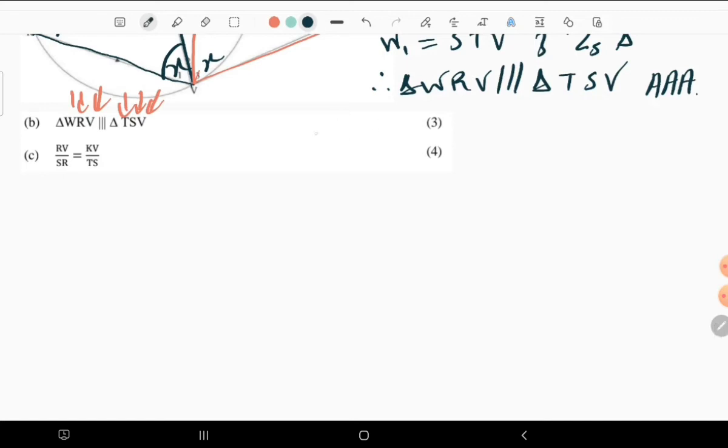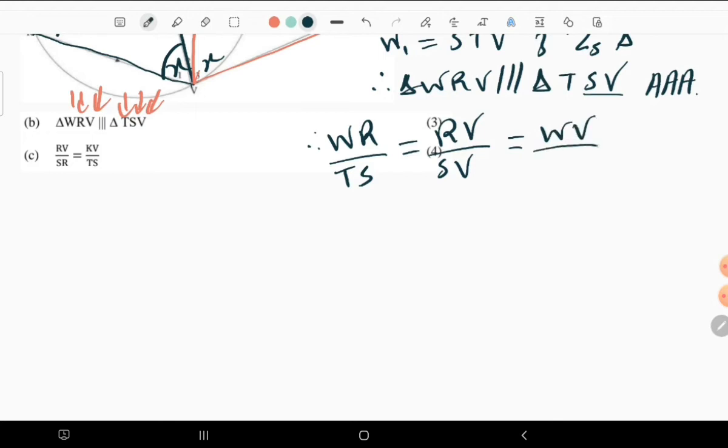We say we have WR divided by TS, which is equal to RV divided by SV, which is also equal to WV over TV.